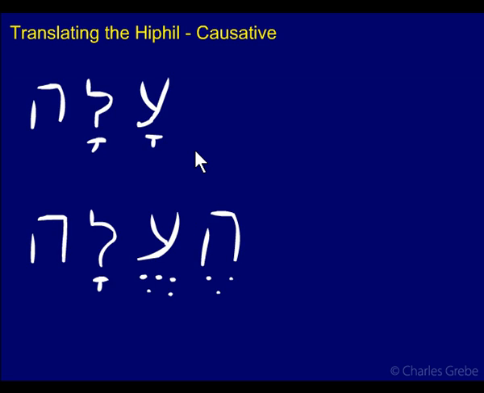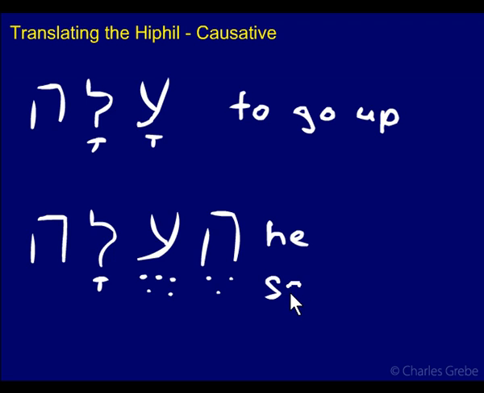Here's another example. We have alah. Alah is to go up, to ascend or to go up. So he went up or it went up or something like that. He'elah. Now, this is a weak verb. It's got a weak letter here and here. It's the first guttural, third hey. We'll deal with those later. So this form looks odd to you because you haven't dealt with this yet, but take my word for it. It is a Hiphil. So he'elah, the meaning here, which is what we're focused on, means, believe it or not, he sacrificed.